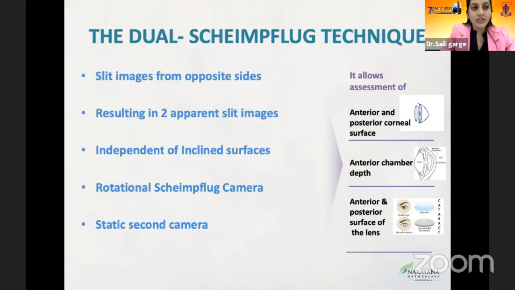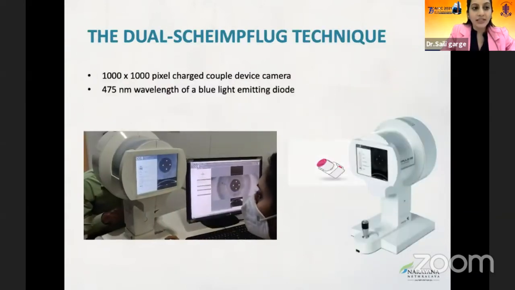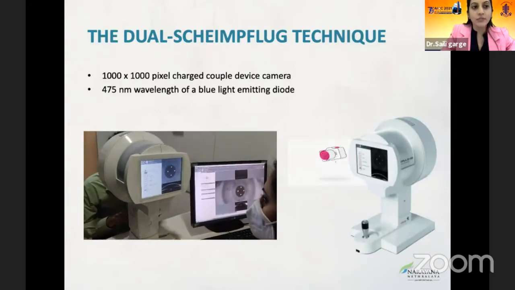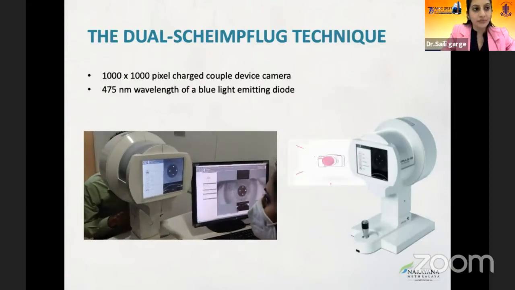It has a rotational Scheimpflug camera, which takes 50 cross-sectional images from 0 to 180 degrees, analyzing 12,000 data points. It has a static second camera. It assesses the anterior and posterior cornea surface, the anterior chamber depth, and the lens surfaces. There's a 1000 by 1000 pixel charge coupled device camera with 475 nanometer wavelength blue light emitting diode.